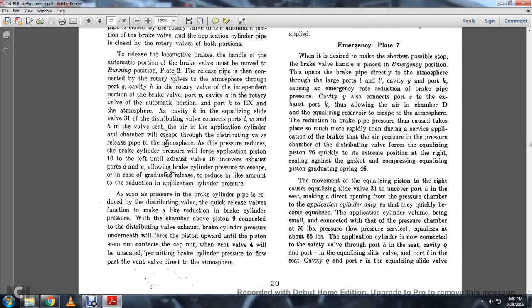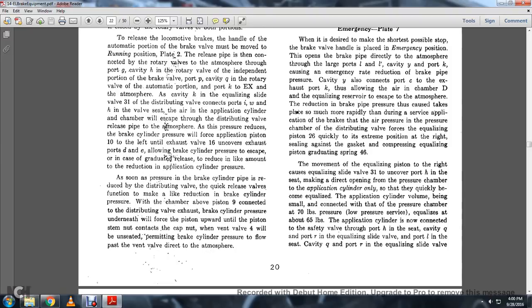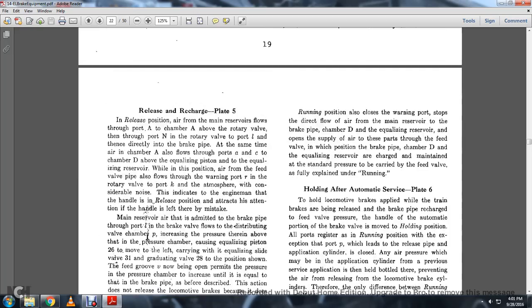As soon as pressure of the brake cylinder reduces, the distributing valve quickly releases the valve function, reducing the brake cylinder pressure with the chamber above the piston 9 connected with the distributing valve exhaust. With the cylinder pressure, brake cylinder pressure underneath forces the piston up until the piston stem nut contacts the cap nut, which unseats the vent valve 4, permitting the brake cylinder pressure to flow through the vent valve directly to the atmosphere.